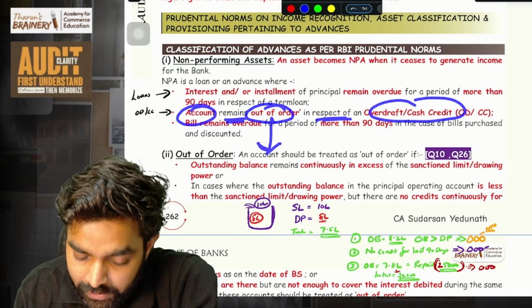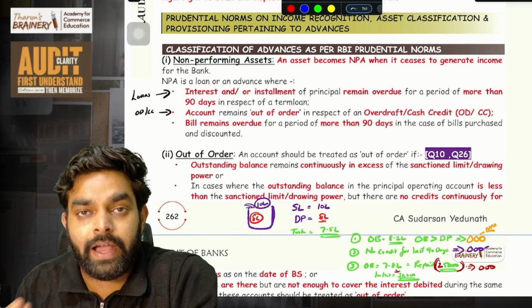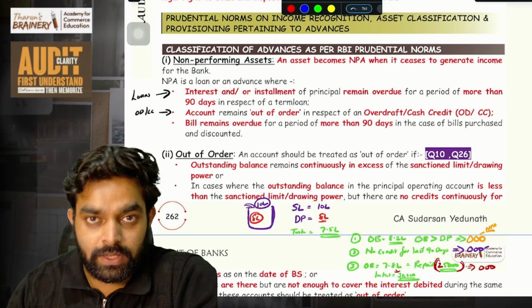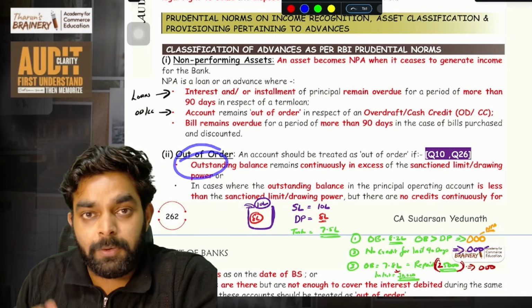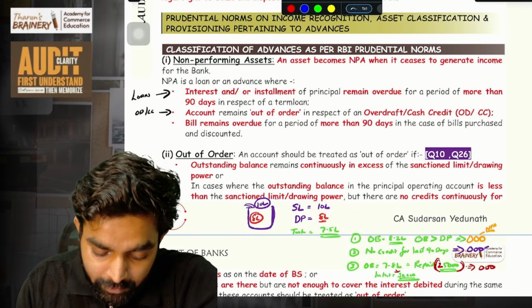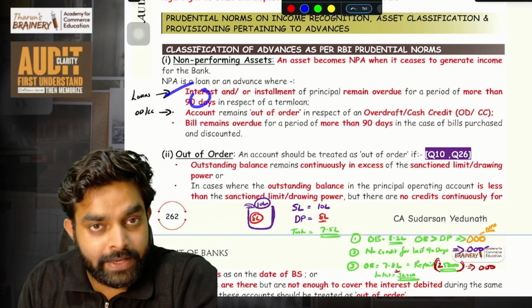What is out of order? Here it is. For overdraft and cash credit, if the account remains out of order, we will learn what out of order is. When it becomes out of order, then automatically it is classified as NPA for overdraft. For loans, the 90 days limit is there.